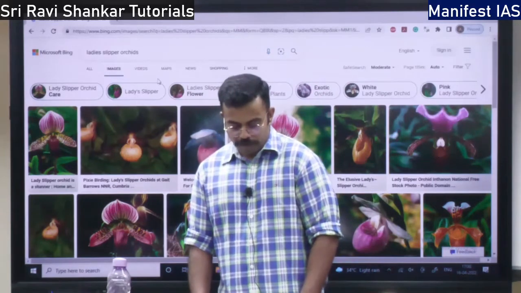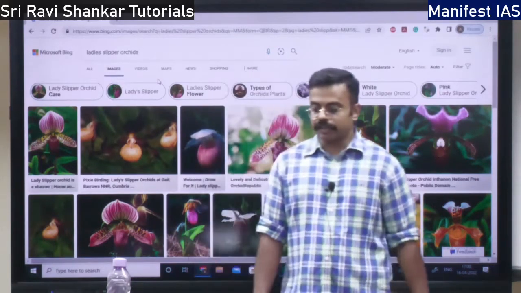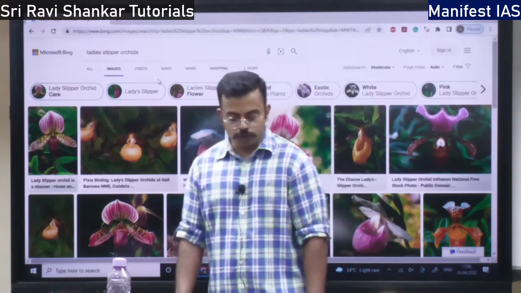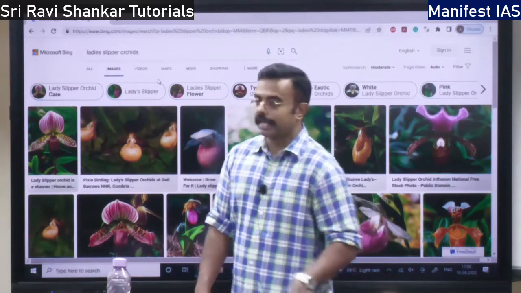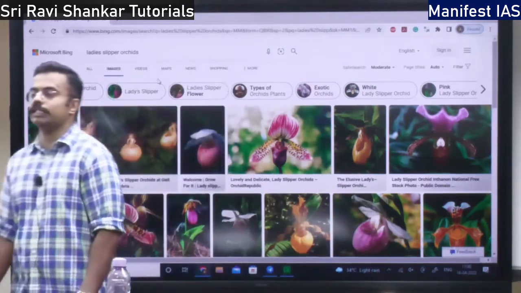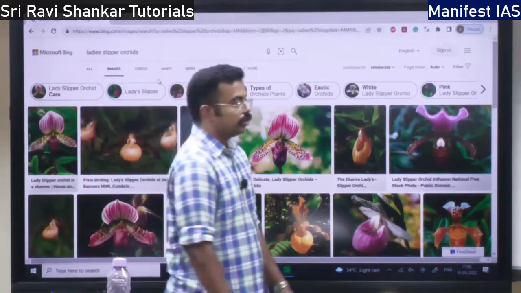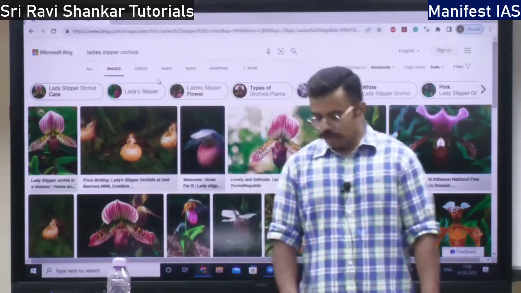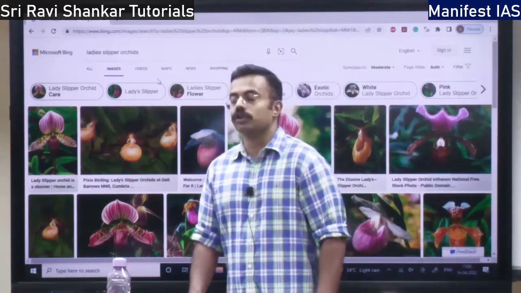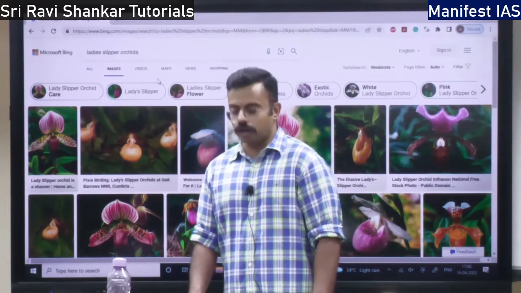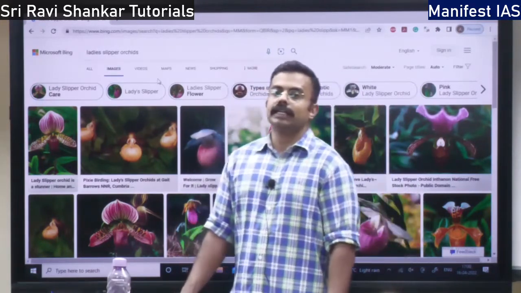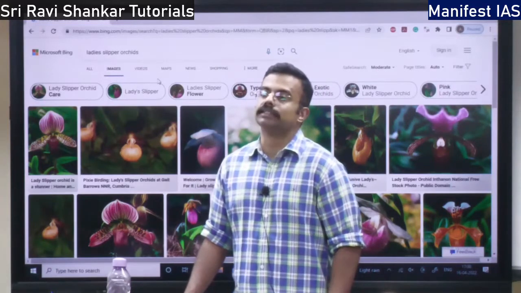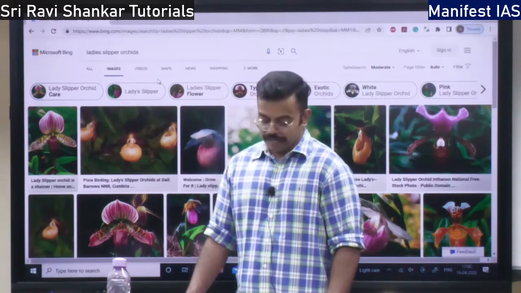So then you have tree fern. Tree fern is a plant which is used for food. Then you have cycads. Cycad plant is a gymnosperm. What do you mean by gymnosperm? I told you yesterday, whose seeds are exposed. They are also consumed as food or starch. It is a living fossil. If you study the cycads, you can find information about the evolution of the earth. So it is a living fossil.